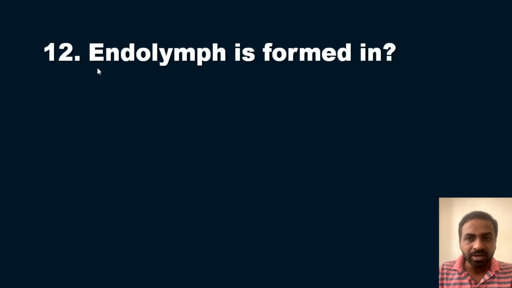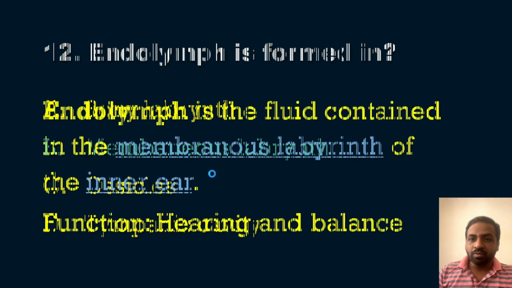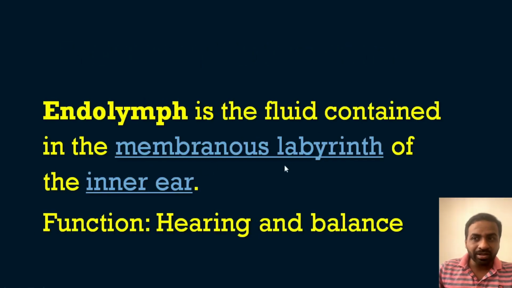Now we will move on to the next question in our series, the 12th question, from ear anatomy. A very easy question: endolymph is formed in where? The options are A, bony labyrinth; B, membranous labyrinth; C, ossicles; and D, tympanic cavity. Where can you find endolymph? The answer is definitely option B, the membranous labyrinth, not the bony labyrinth. Endolymph is a fluid contained in the membranous labyrinth of the inner ear, and its function is hearing and balance.